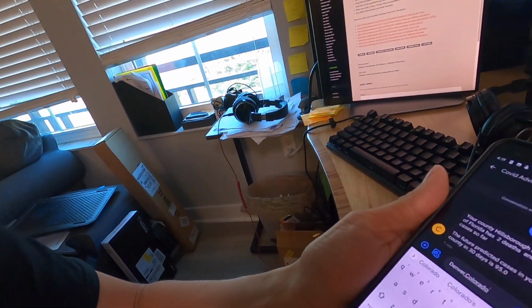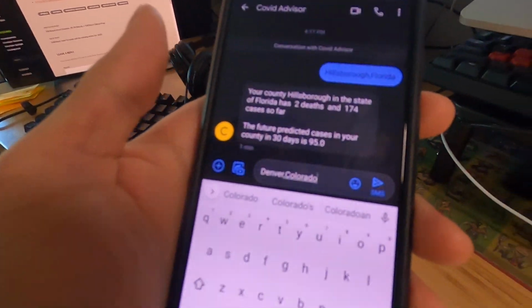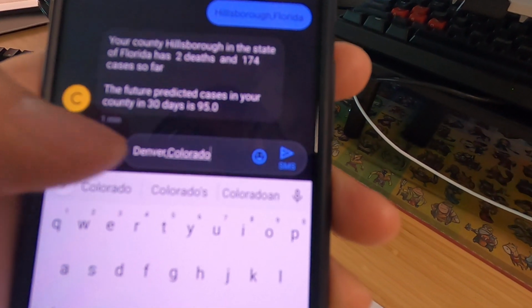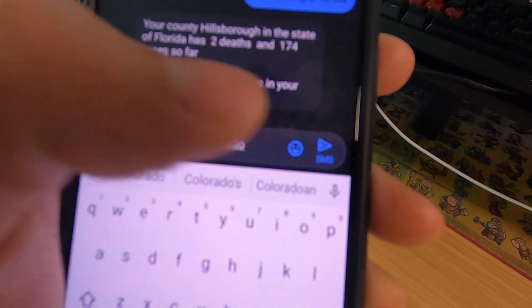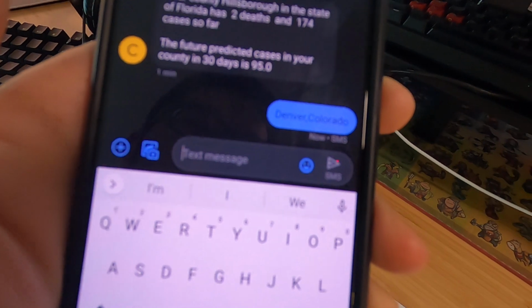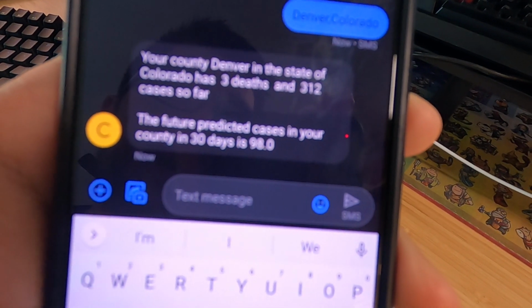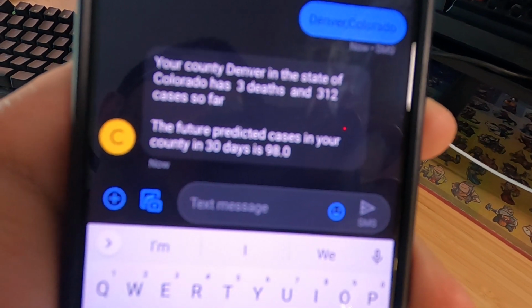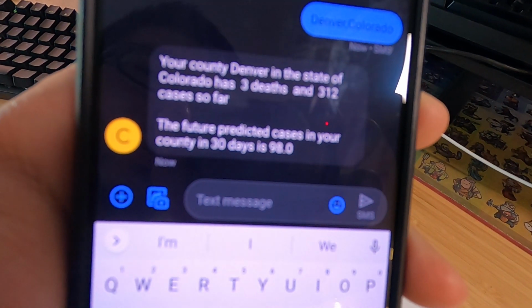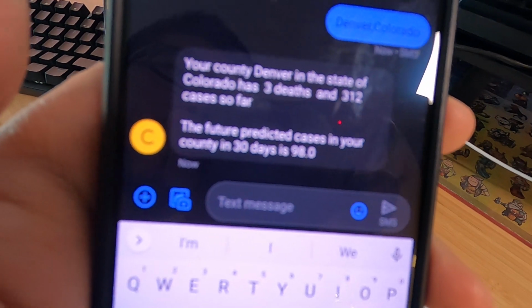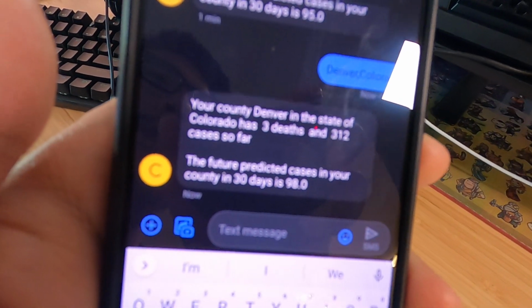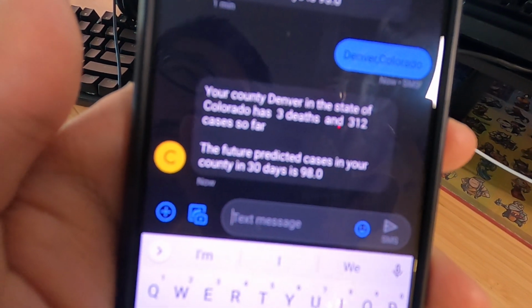So how it works is it's a text number service that you ping, and you send a county as well as a state name. And if you hit enter here, it'll tell you the number of deaths and the number of cases that have occurred so far due to coronavirus, as well as the predicted number of cases that will happen in the next 30 days. And we use a machine learning model to predict this.